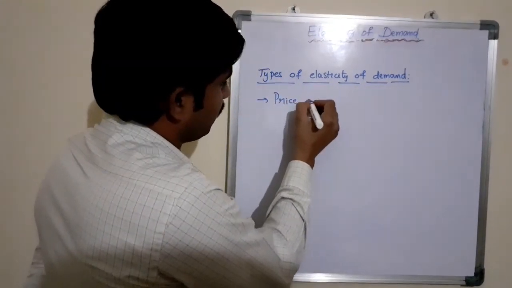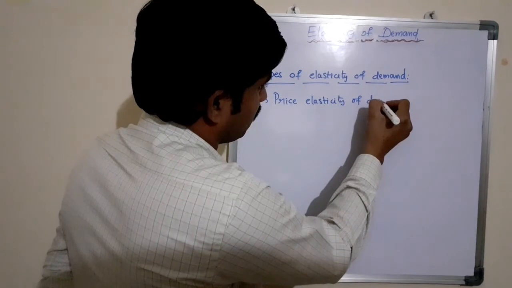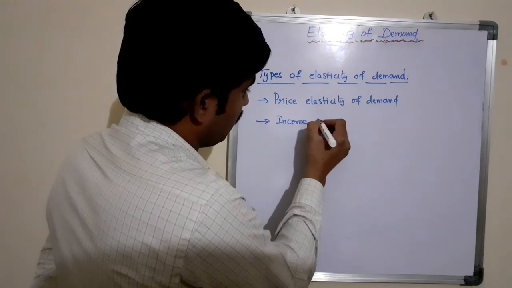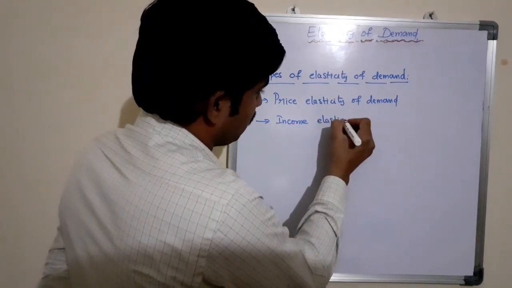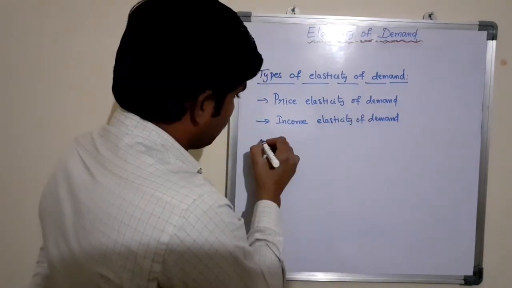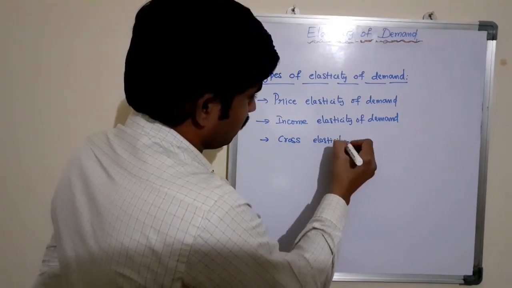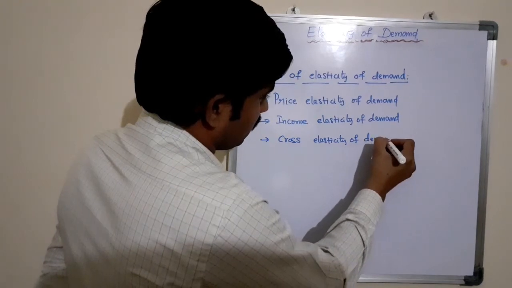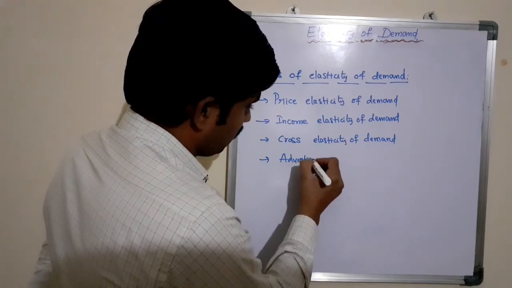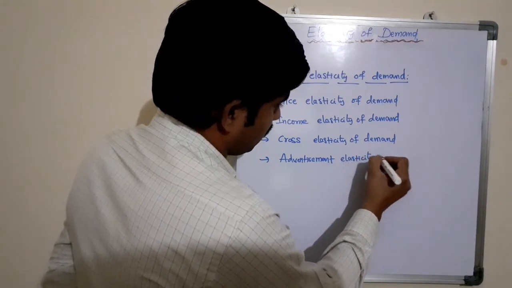are price elasticity of demand, income elasticity of demand, cross elasticity of demand, and advertisement elasticity of demand.